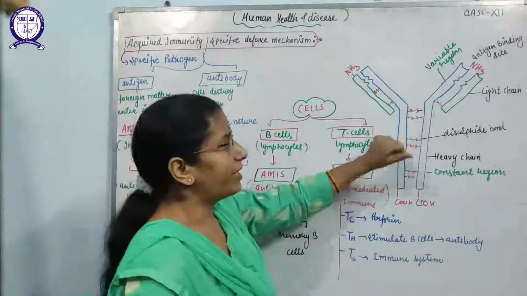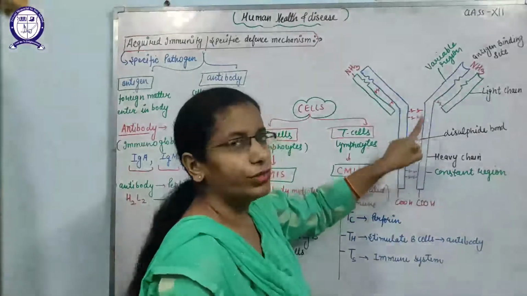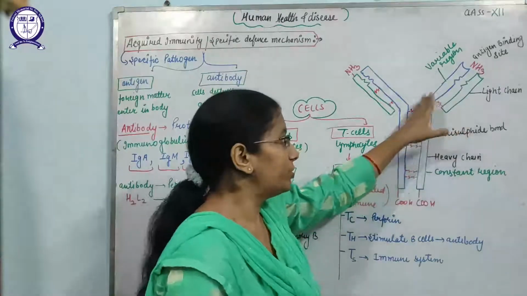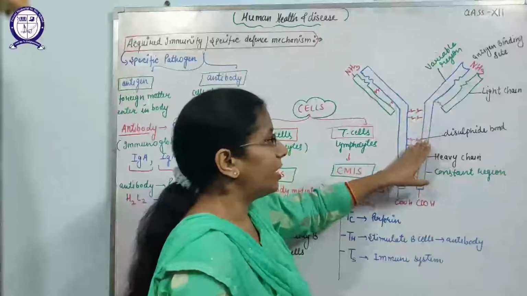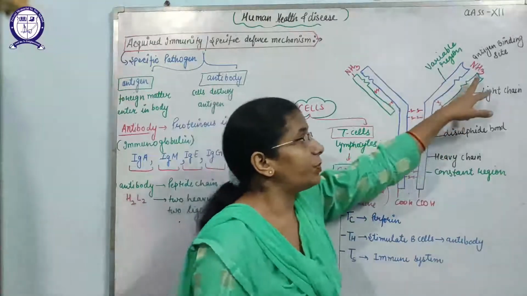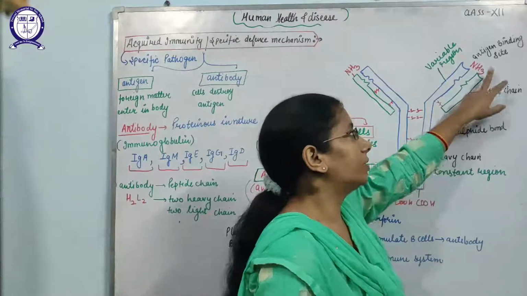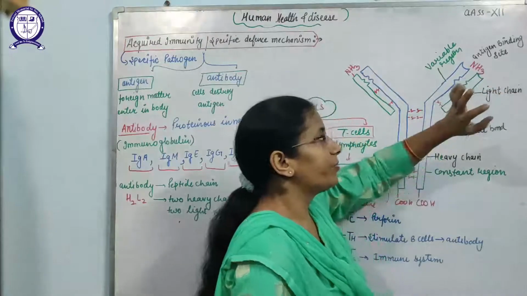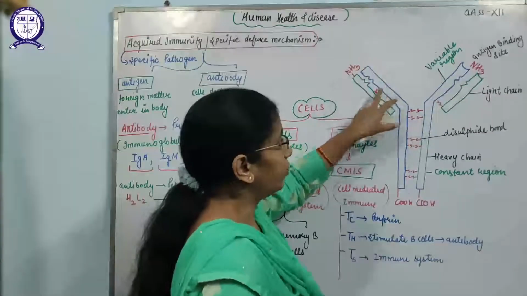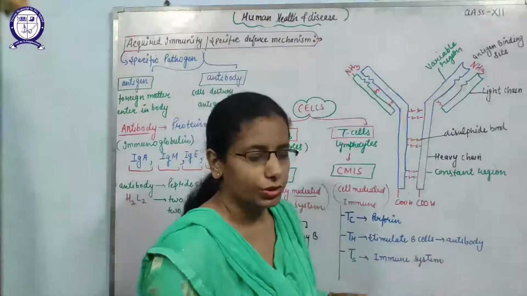I have drawn the diagram of the antibody here, where the blue color indicates the heavy chain and the green color shows the light chain. So this blue part is known as the heavy chain. So 2 heavy chains and 2 light chains. This part is known as the antigen binding site, and the functional structure is known as the NH3, that is the amino end. And both the chains, heavy chains and light chains, are attached together by disulfide bonds.